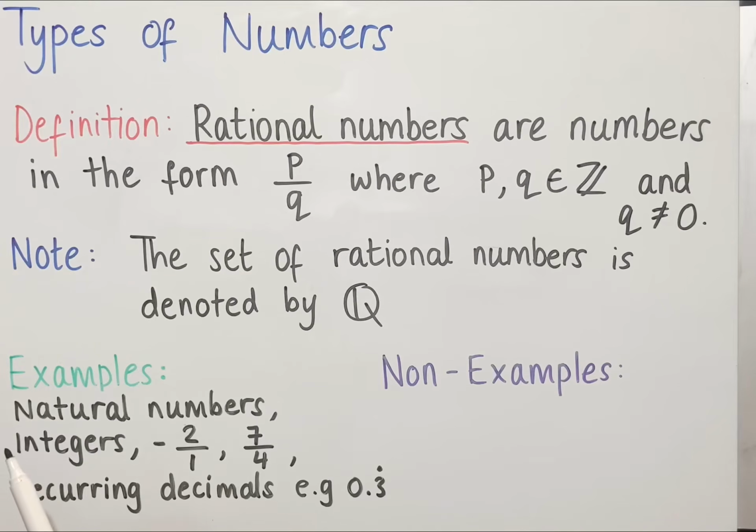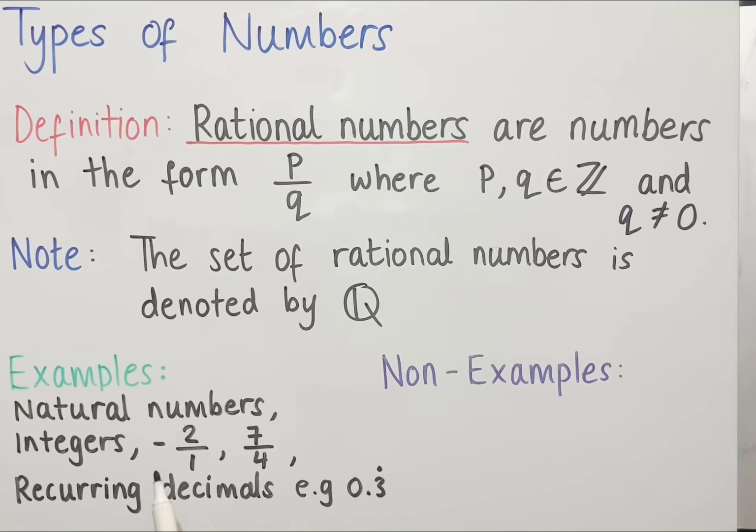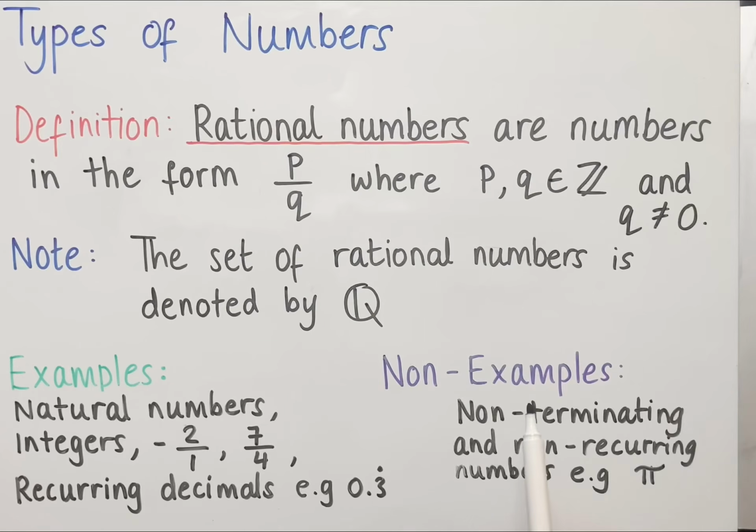Some examples of rational numbers. So all of the natural numbers and all of the integers that we looked at before are examples of rational numbers, since they can be written as fractions in this form. So for example, the integer -2 can be written as -2/1. 7/4 is also an example of a rational number. All recurring decimals are also examples of rational numbers. So for example, 0.3 recurring is a rational number, since it can be written as a fraction which equals 1/3.